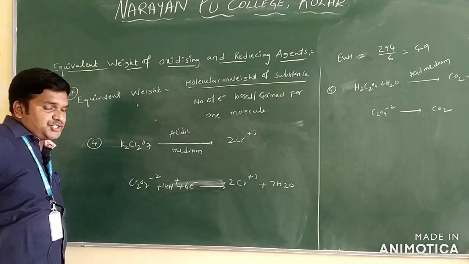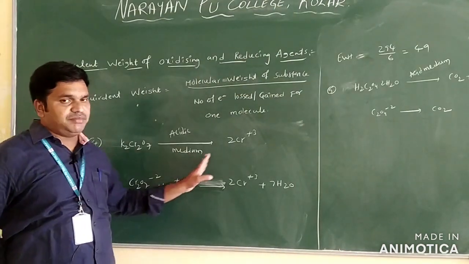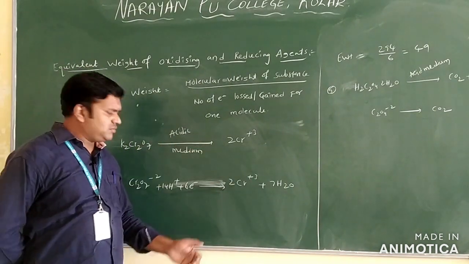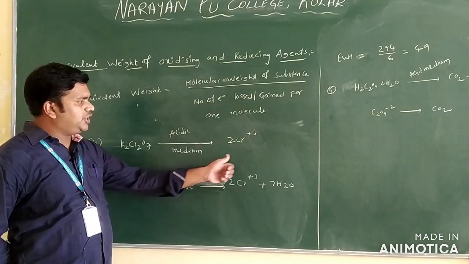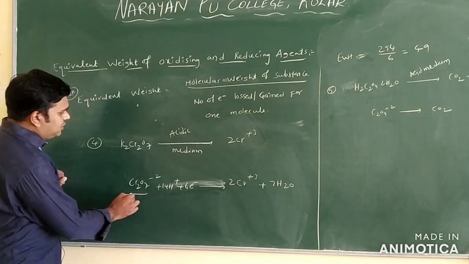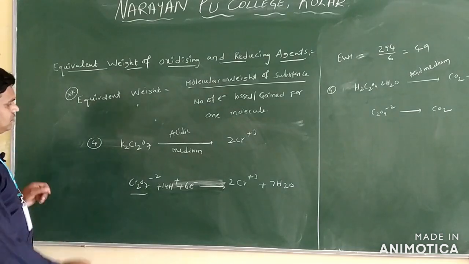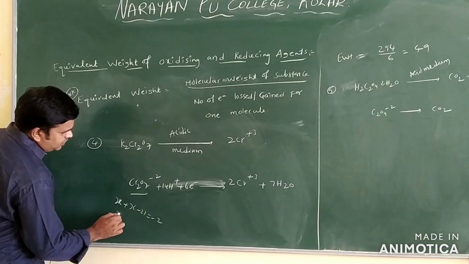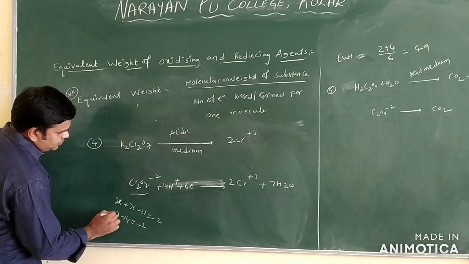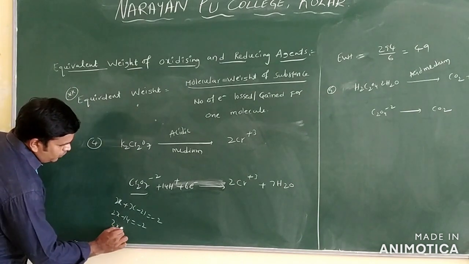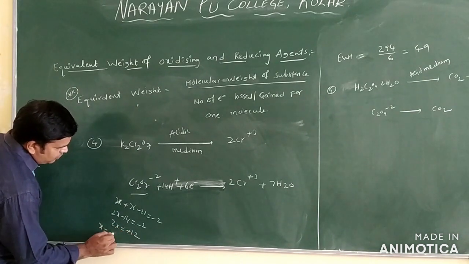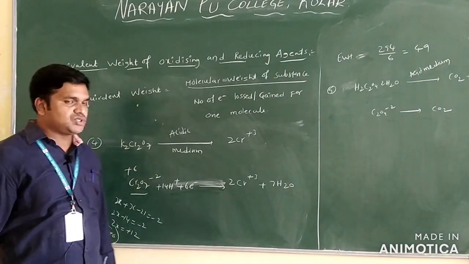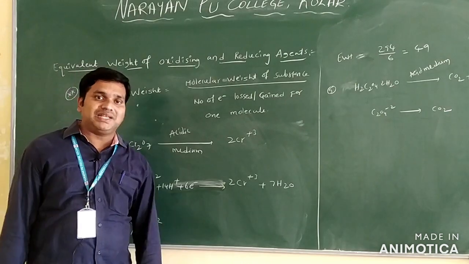The next one we have is potassium dichromate only. Potassium dichromate in acidic medium is converted into Cr plus 3 ions only. So Cr2O7 2 minus converts into Cr plus 3. To find the oxidation number of chromium, 2x plus 7 into minus 2 is equal to minus 2, so 2x minus 14 is equal to minus 2, 2x equal to plus 12, X equal to plus 6 only. The oxidation number of chromium in Cr2O7 2 minus is plus 6, and here chromium is plus 3.